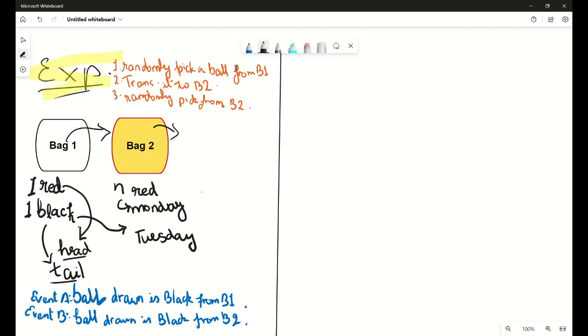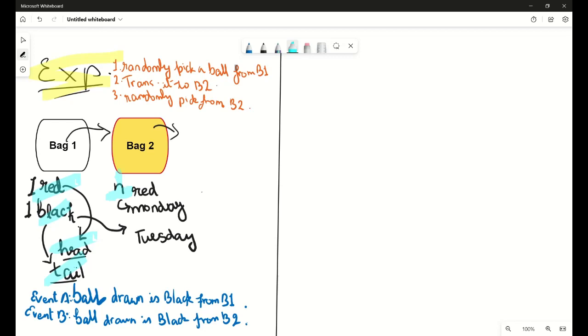Now talking about the contents of bag 1. Bag 1 has one red ball and one black ball. The red ball in bag 1 is associated with coming up of a head on the coin, and that of a black ball is associated with coming up of a tail on the coin. Now if we go to bag 2, we have only n red balls, there aren't any black balls initially.